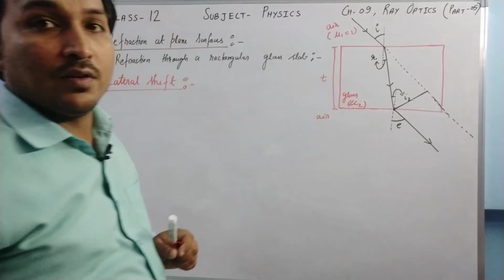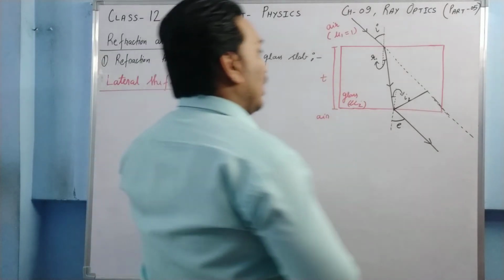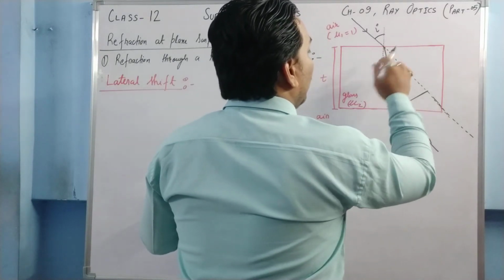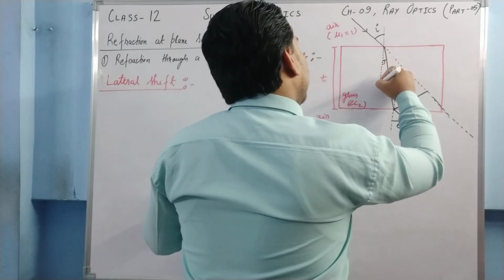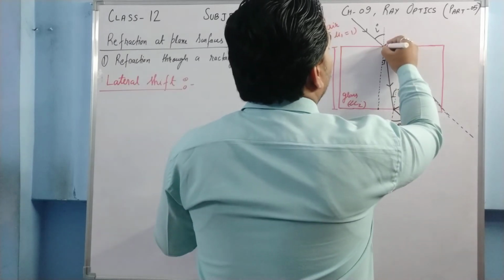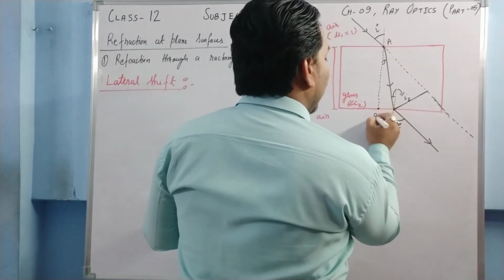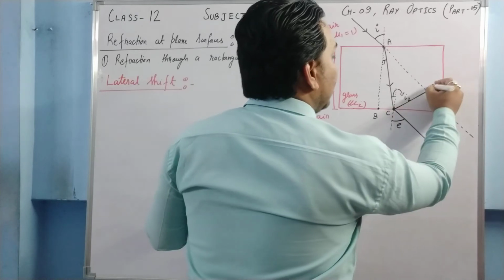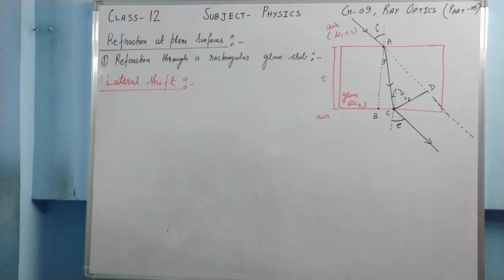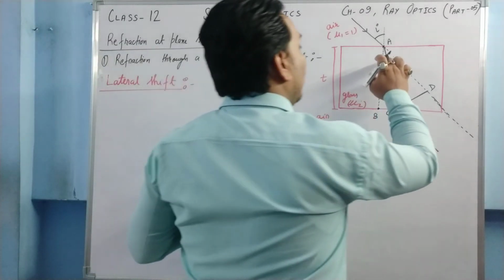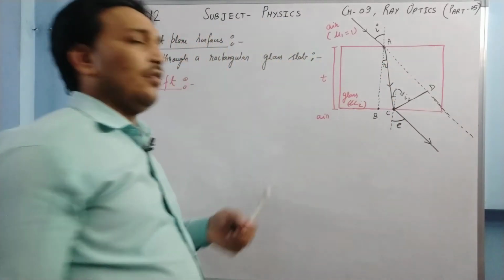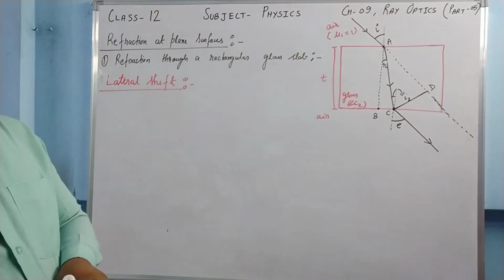This is the thickness of the glass slab, denoted by small t. I am just extending this normal till the last point, till here. Let this point be capital A, this point be B, this point be C, and this point be D. What I need to calculate is CD. CD is the lateral shift. This angle be r. Earlier it was r1, I have put it r now. Okay, now just try to understand.